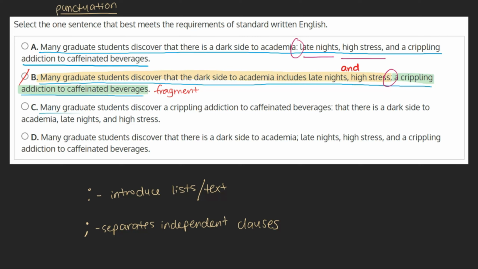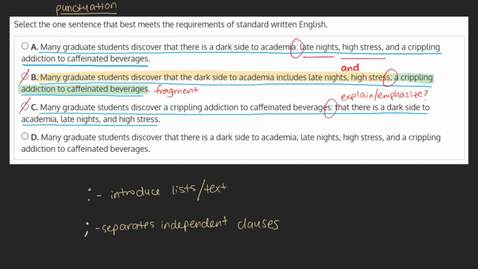C. Many graduate students discover a crippling addiction to caffeinated beverages: that there is a dark side to academia, late nights, and high stress. This choice switches around the order of the sentence, which, if anything, leads to more confusion. The colon after a crippling addiction to caffeinated beverages indicates that what follows will somehow explain or emphasize this topic. However, what follows is just a seemingly random string of concepts. They don't fall under this topic of crippling addiction to caffeinated beverages. As these don't serve to explain a crippling addiction to caffeinated beverages, we can mark this choice as incorrect.